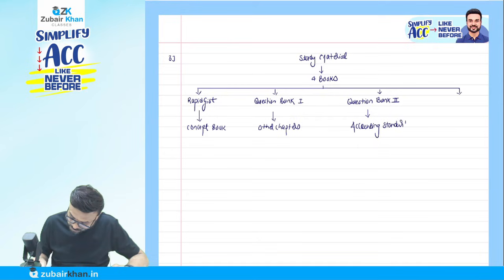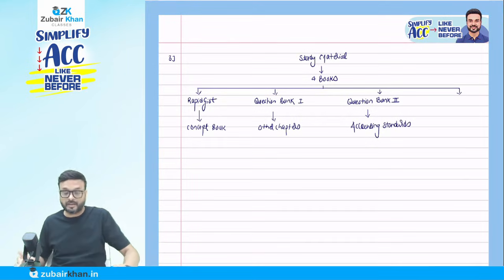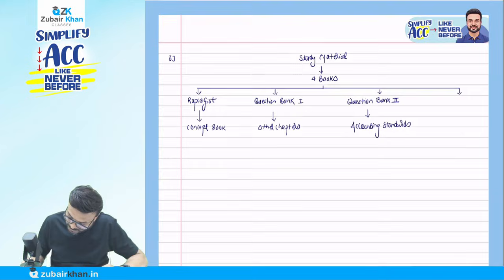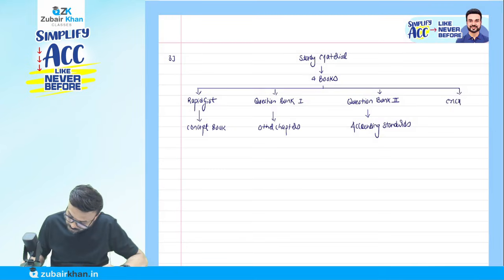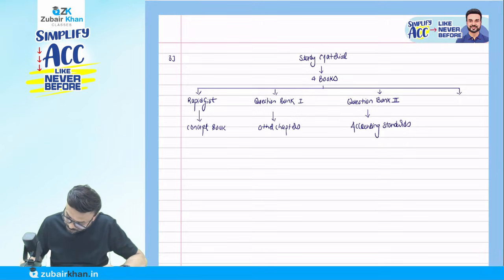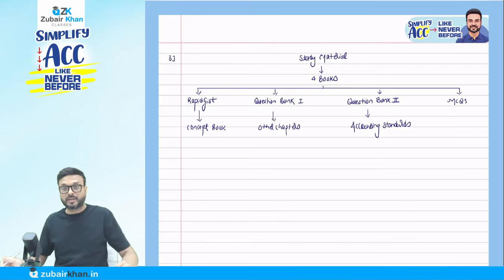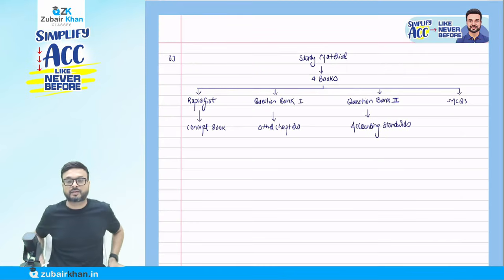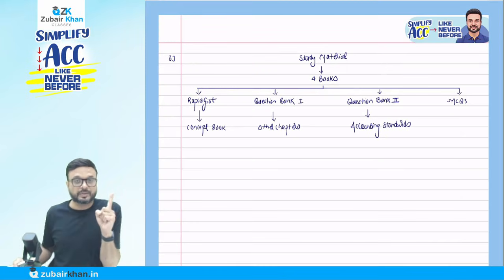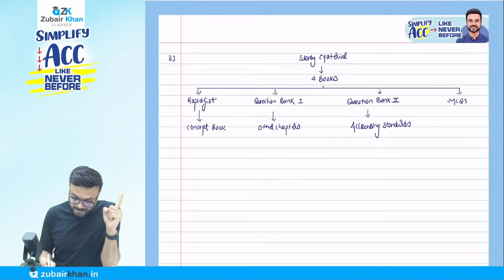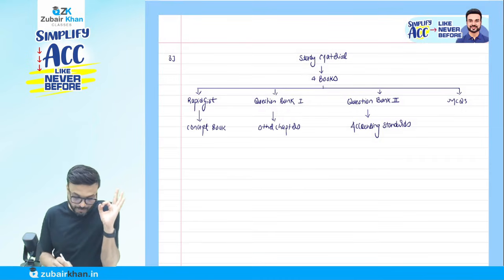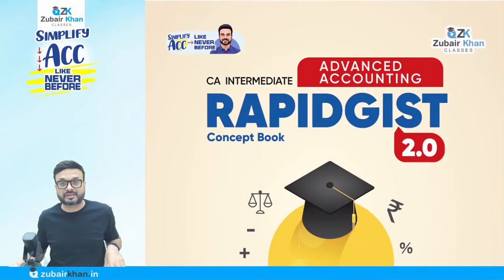Then the last book we have is on MCQs, including case-based MCQs. Now understand this one. The first book is the rapid gist book. It's a colored book, a concept book. As you can see on screen, it's Rapid Gist 2.0.